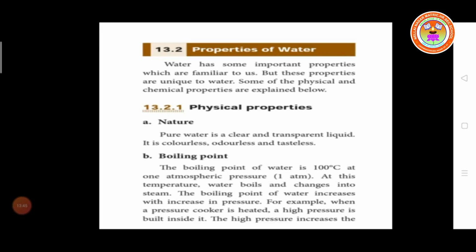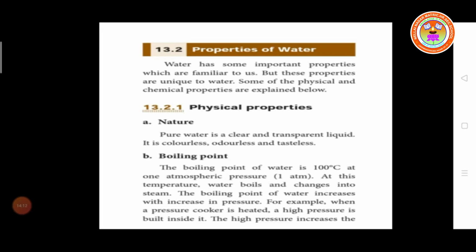Then boiling point. The boiling point of water is 100 degrees Celsius at 1 atmospheric pressure. At this temperature, the water boils and changes from liquid into gas or steam. The boiling point of water increases with increasing pressure.